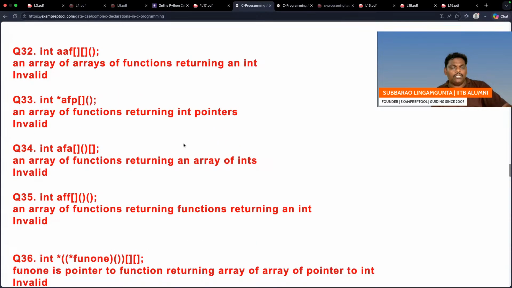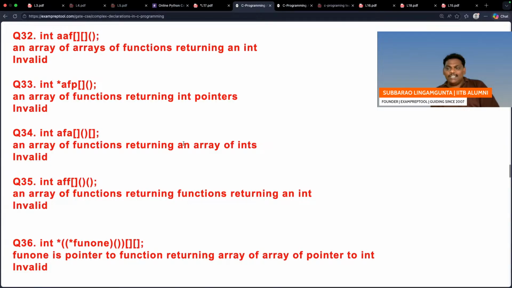Go to question number 32. It is actually an assignment. I hope you people tried. A lot of repetition is there. Please go through it one time.